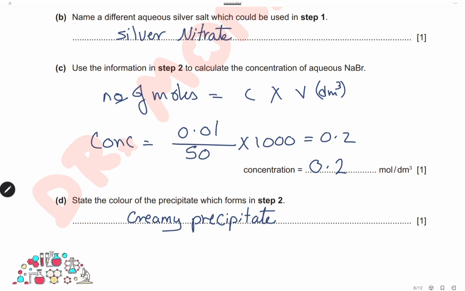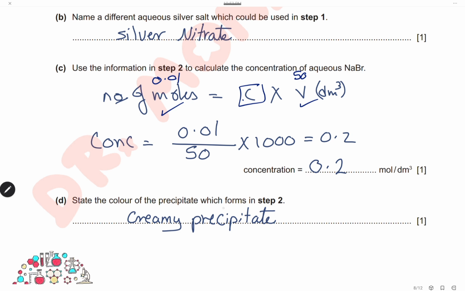Use the information in step 2 to calculate the concentration of aqueous sodium bromide. To calculate the concentration, we have the number of moles of sodium bromide and we have the volume. The number of moles is 0.01 and the volume is 50 cm³. So first we will convert the volume into dm³. Then to get the concentration, we will divide the number of moles by the volume. The concentration of sodium bromide will be 0.2 mol/dm³.